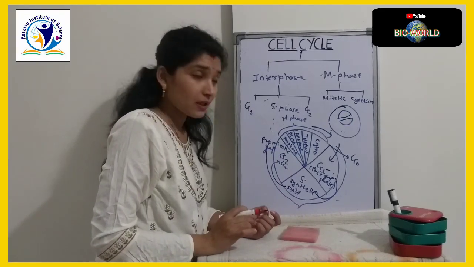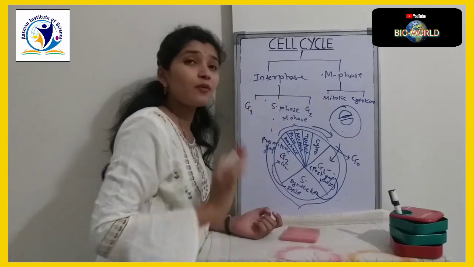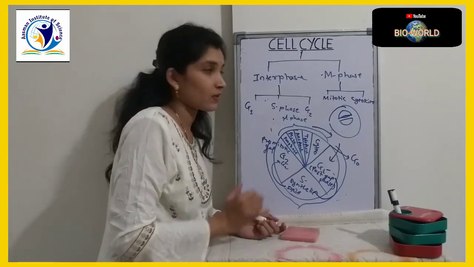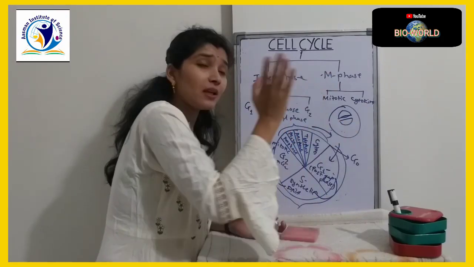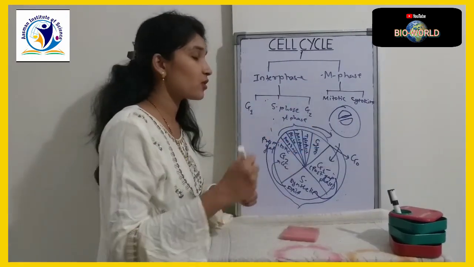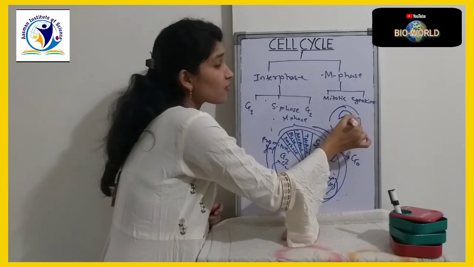Nucleus will divide. Now only division of the nucleus is not sufficient for the formation of two cells. Division of the nucleus is an incomplete stage. Now this cell, after the division of the nucleus, enters cytokinesis, that is, the cytoplasm of the cell is divided,